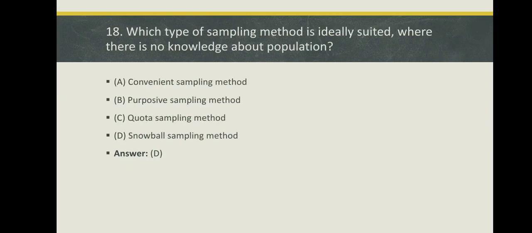Which type of sampling method is ideally suited where there is no knowledge about population? Option A, convenient sampling method. Option B, purposive sampling method. Option C, quota sampling method. Option D, snowball sampling method. Here the right answer is option D, snowball sampling method.